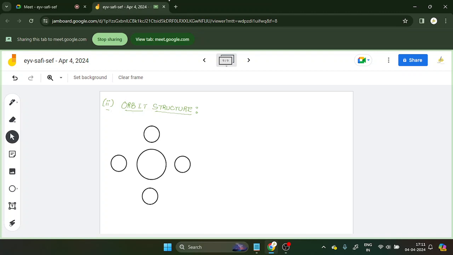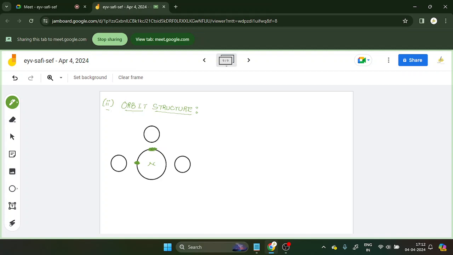Now I'm taking N here. So this is N. And basically how many electrons does N have in the last shell? 5, right? 3 will be shared here.